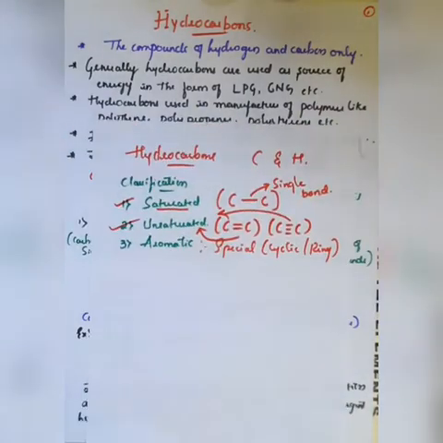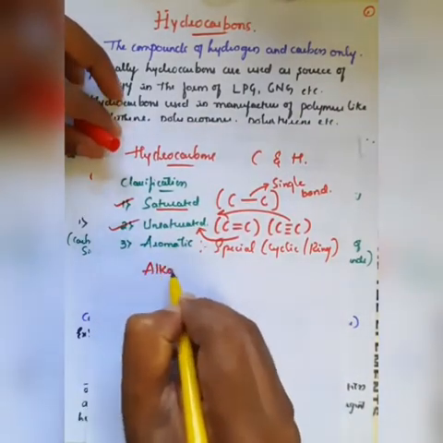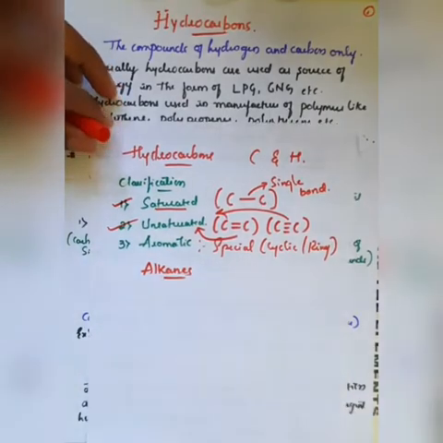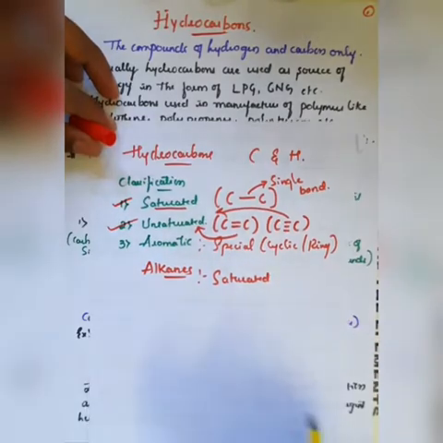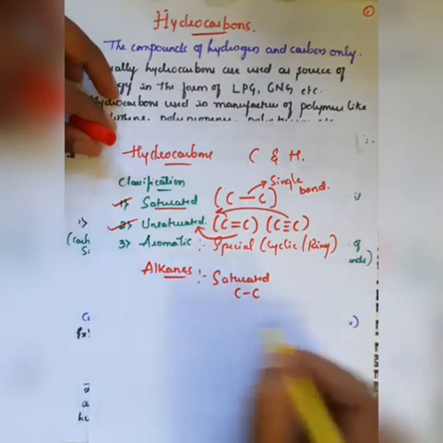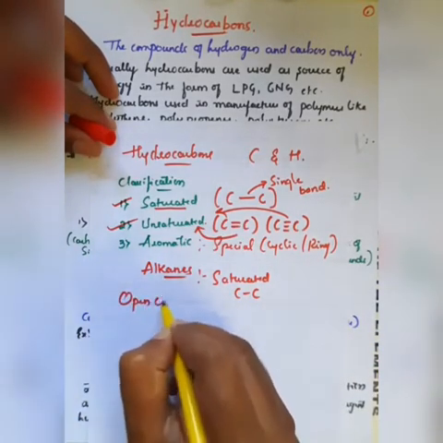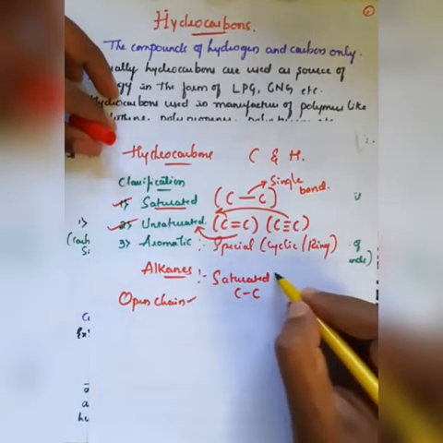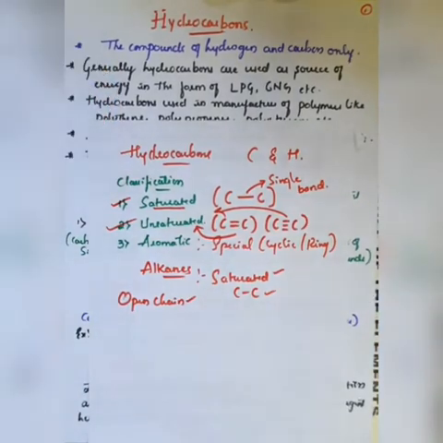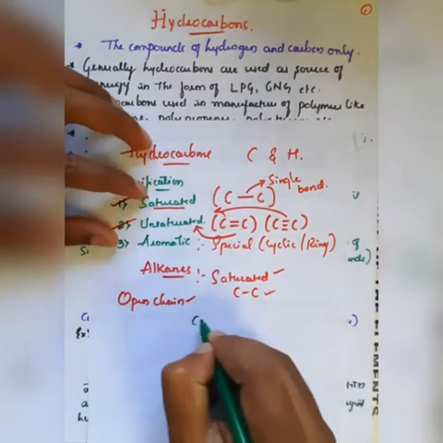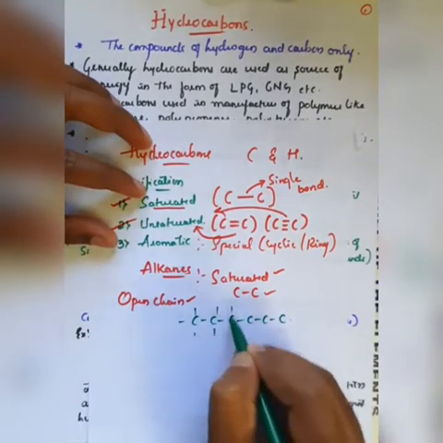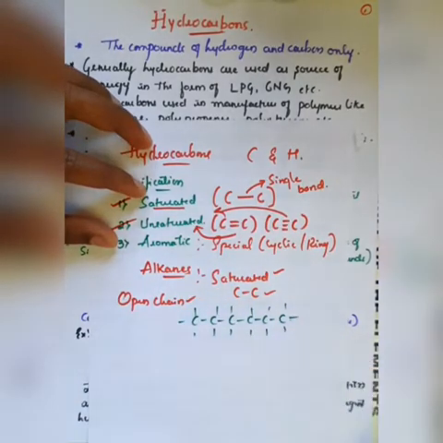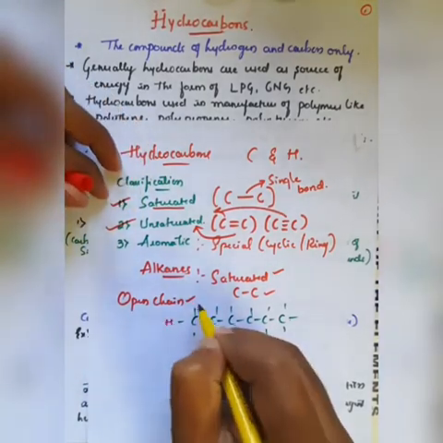I will explain here once again. In case of alkanes, these are saturated hydrocarbons because they have carbon-carbon single bonds. It may be any kind of carbon-carbon single bond. We generally call it an open chain compound, which is saturated because it has carbon-carbon single bonds. If you continuously observe the carbon atoms in the straight chain, in all cases each carbon atom is bonded with hydrogen atoms.